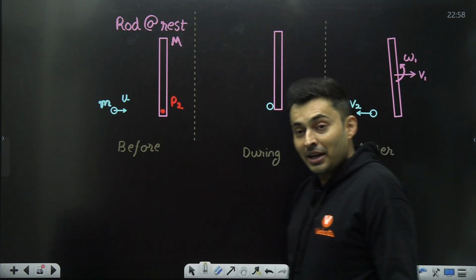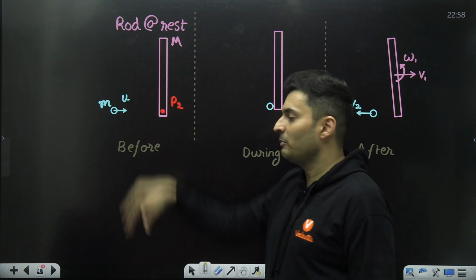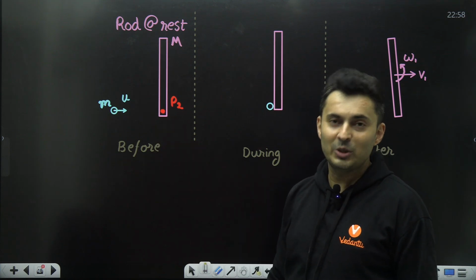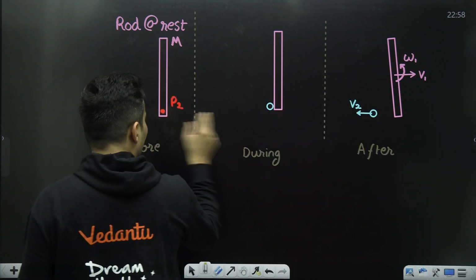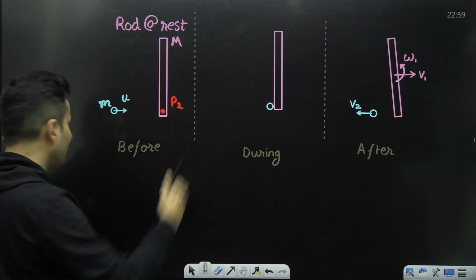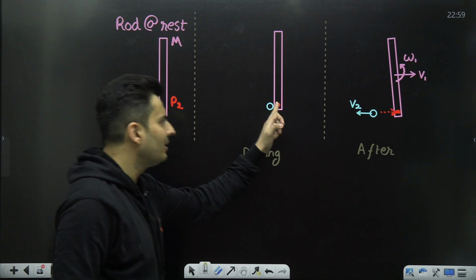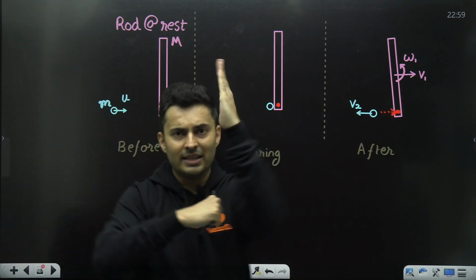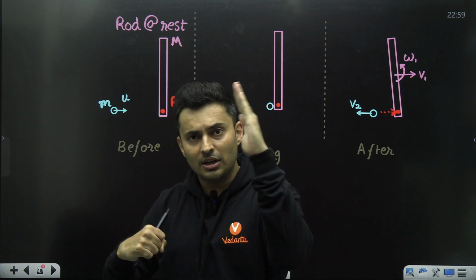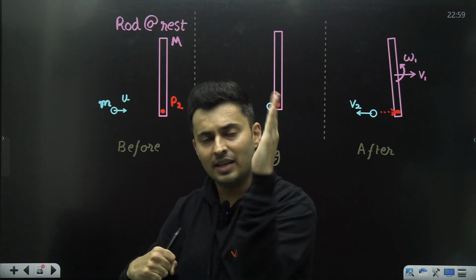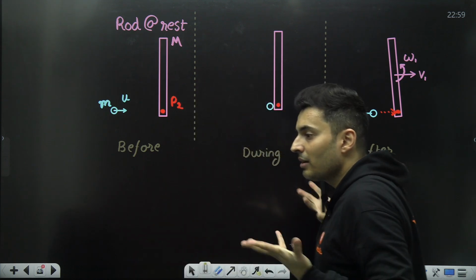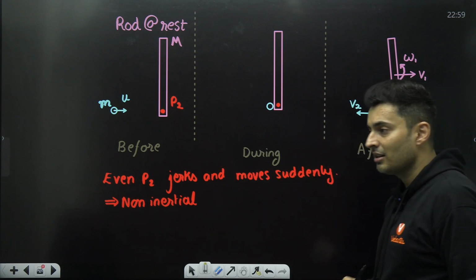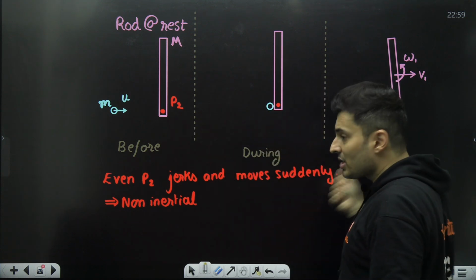So then you'll be like, okay, fair enough. I thought about point P2. I had an alternative in mind. Well, let's talk about this point P2 story. Think carefully before, during, and after the collision. How will the journey look like? Point P2 will be here, and just after the collision, it will be here. So the moment the ball strikes it, there is a sudden jerk in that point. It suddenly moves. Same story repeats. The point P2 has a sudden acceleration.